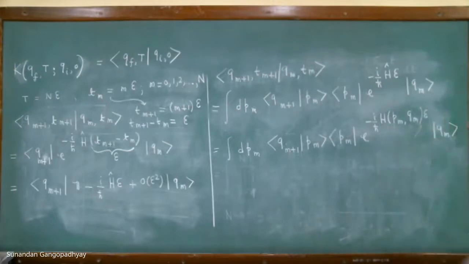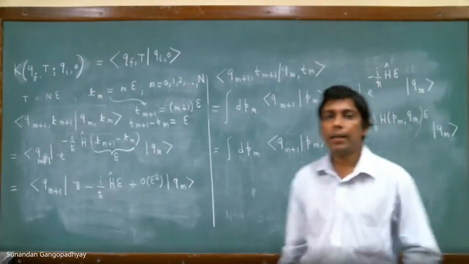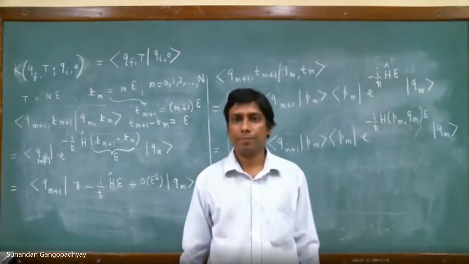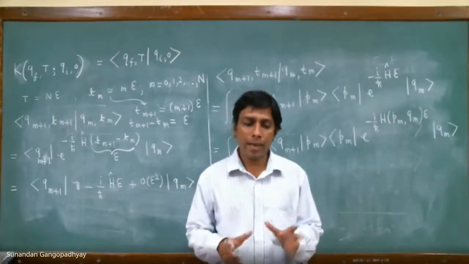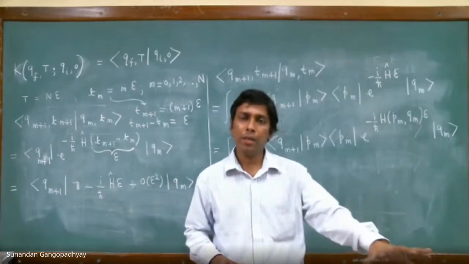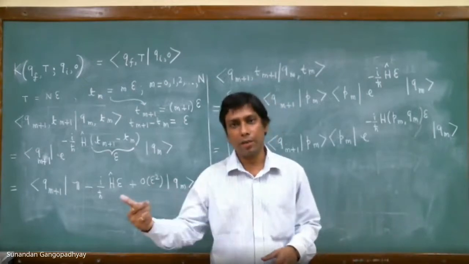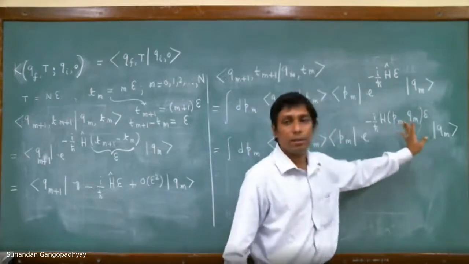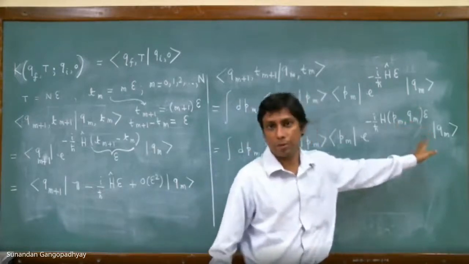And once we do this, the Hamiltonian now becomes an ordinary function, which is a number. The Hamiltonian has acted on the momentum eigenstates, and the Q's have acted on the position eigenstates, and now it is a function of P_m and Q_m.